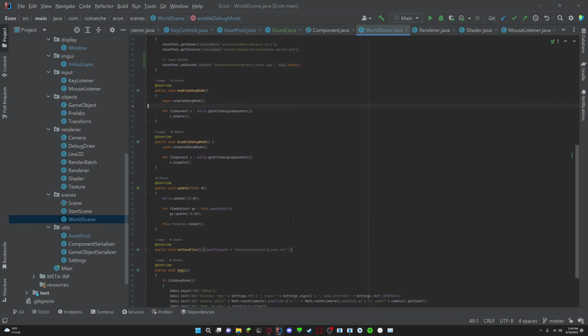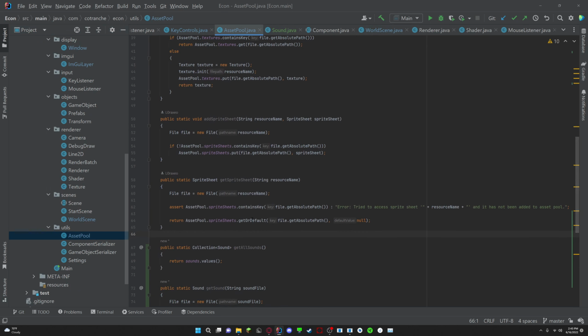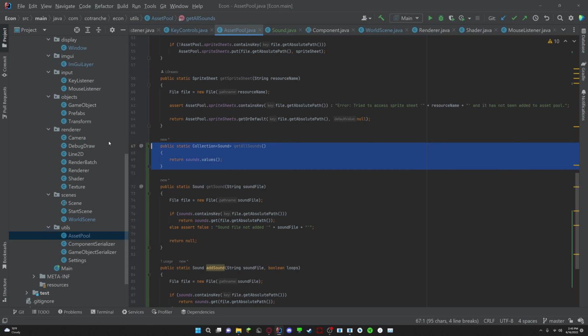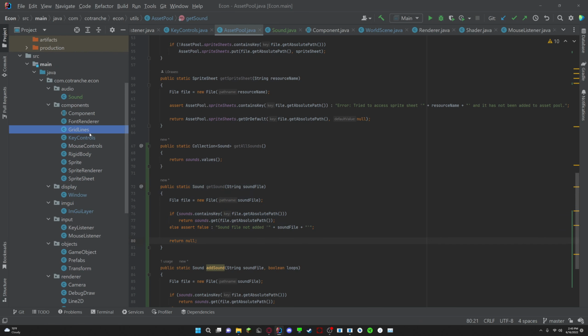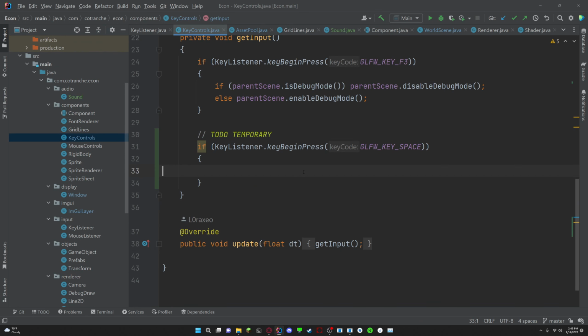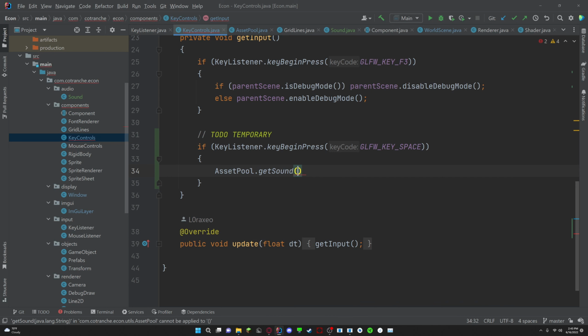And what I'm going to do is essentially in my asset pool, I have this, yes, it's called get all sounds, and I have get sound. We just need get sound. So in the key controls, we are just going to get the sound and then play it, right? Because I have a play function. So let's do asset pool dot get sound, and we'll pass in the sound file.